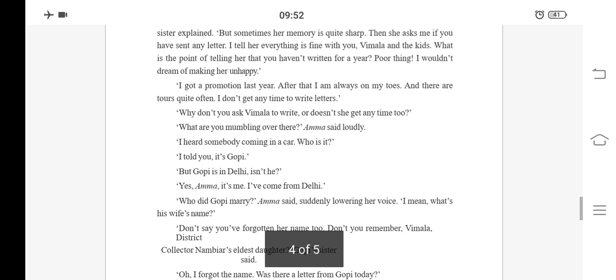I got a promotion. I got a promotion last year. After that, I am always on my toes. And there are tours quite often. I don't get any time to write letters. Then Gopi was explaining to Kamala that he got a promotion last year, and after that he's always on his toes. On my toes means busy. After he got a promotion, he was busy, and there were quite frequent tours, which means he didn't get any time to write the letter.